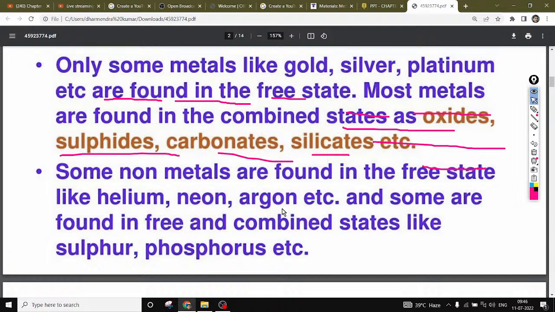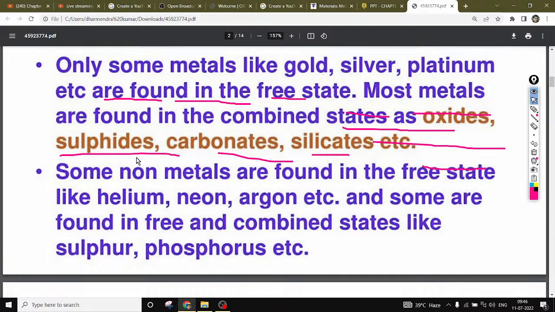And some other non-metals are also found in nature in the combined state, like sulfur dioxide, phosphorus dioxide, and many other compounds. In between these two, metals and non-metals, we have another class of elements or materials, that is called metalloids.